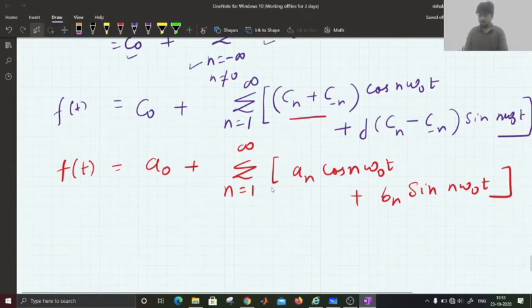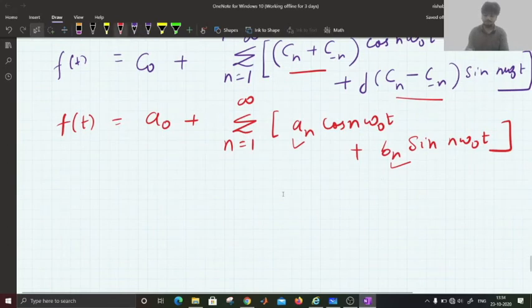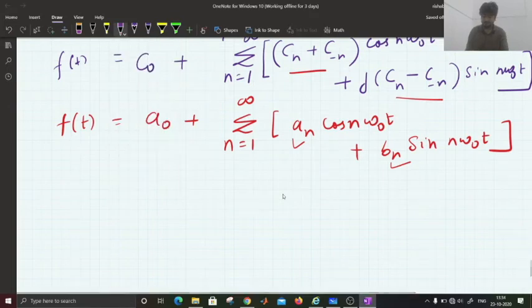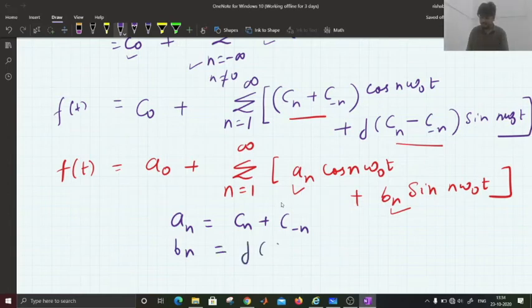So if we compare these two coefficients with these coefficients, we can write an as Cn plus C minus n, and similarly Bn as j times of Cn minus C minus n.